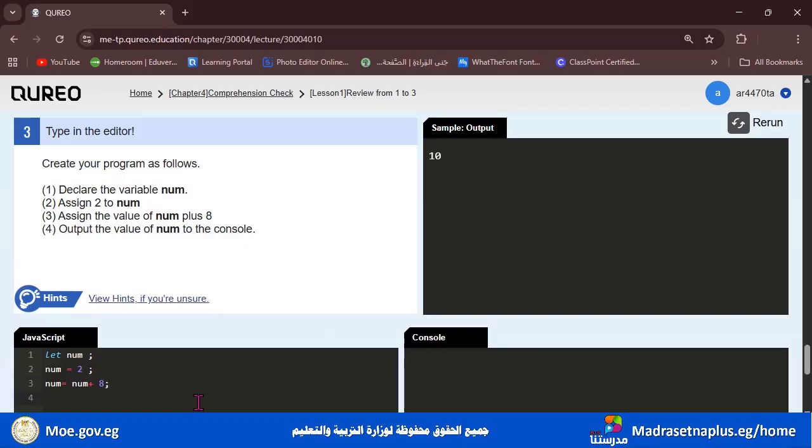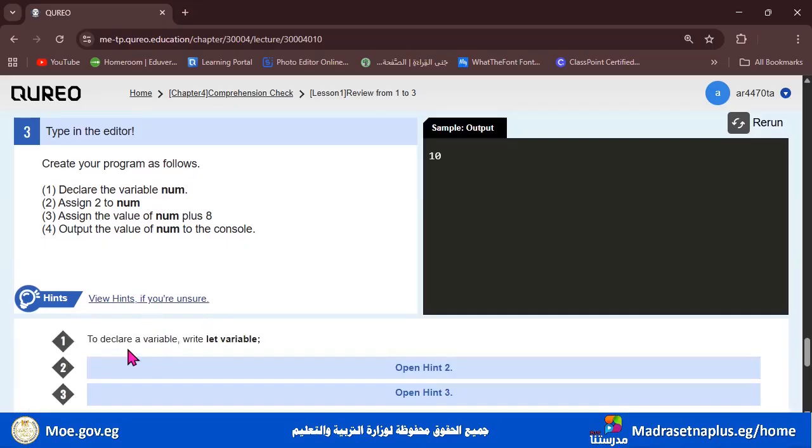So we will write here console.log and we will open the parentheses and write the word num and end it with the semicolon, of course. So if you're not sure or if you want to revise anything, you have the hints here to tell you what to do.